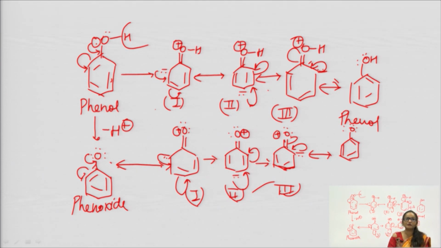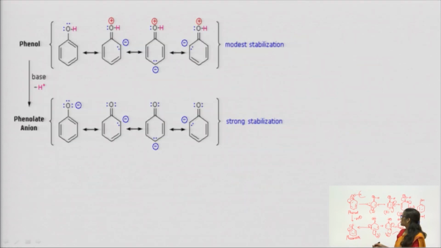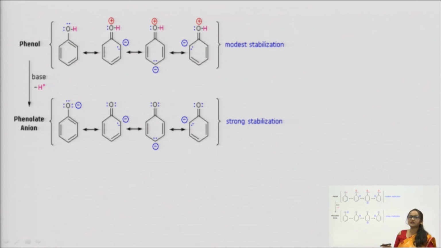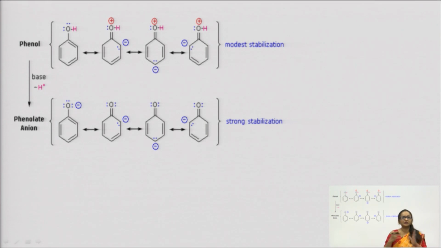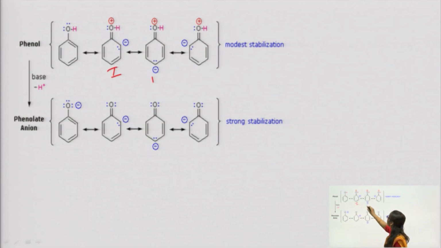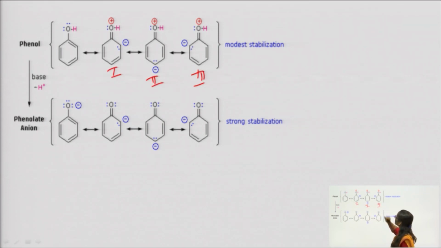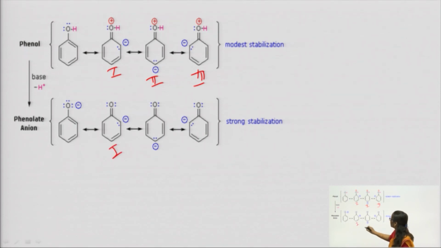This is the concept which you should keep in your mind: as I have told you in my earlier lecture, phenol's stability is because of its resonating structures, but when we talk about its acidity, the acidity will be as much as its phenoxide ion is stable. And while we see that phenol's stability comes from the first, second, third structures, how does the phenoxide ion's stability happen here? First, second and third.